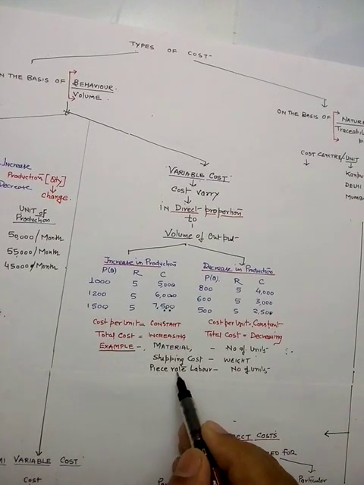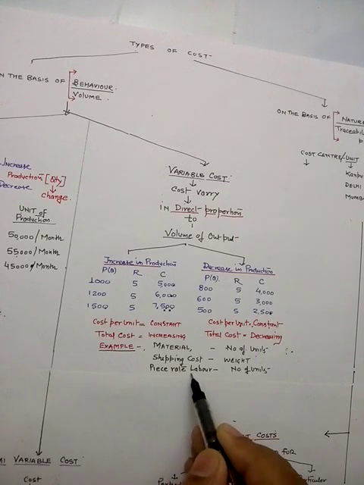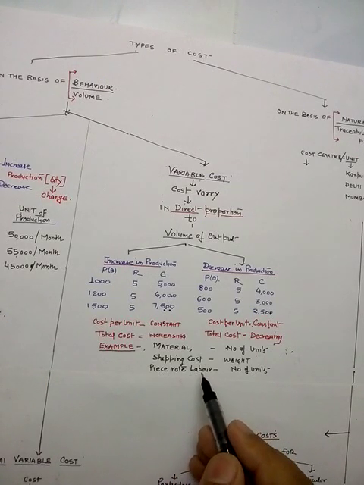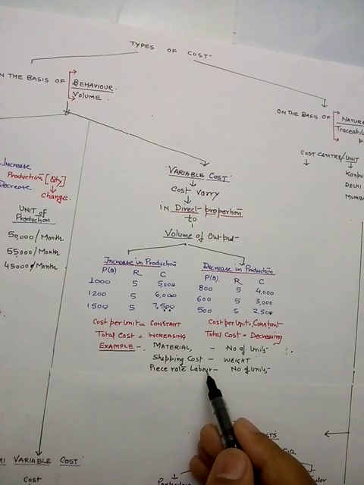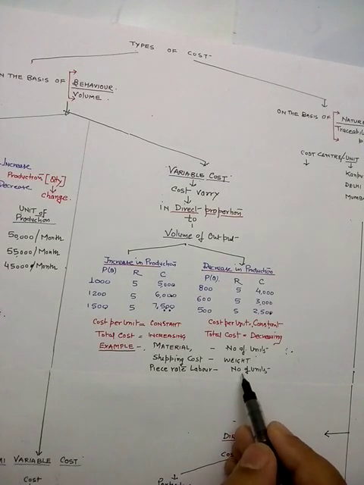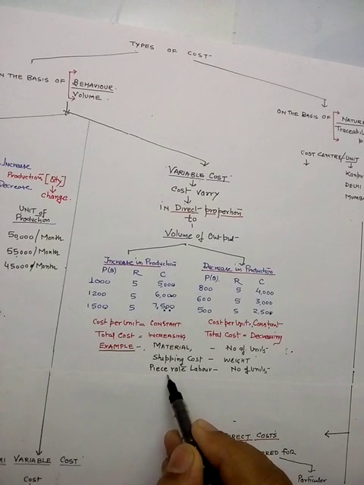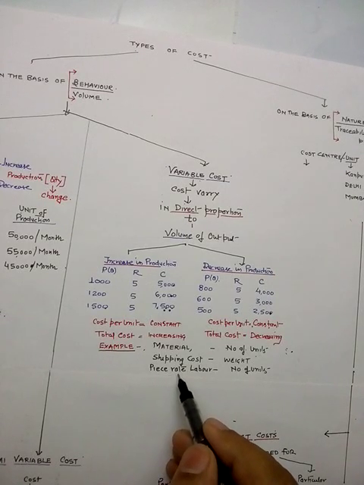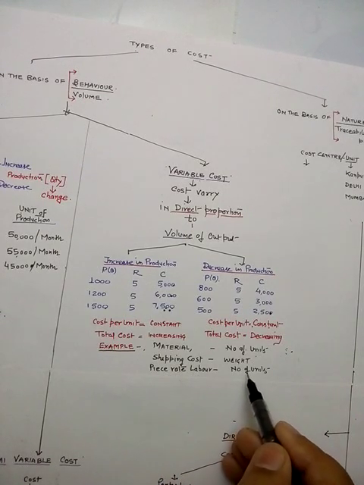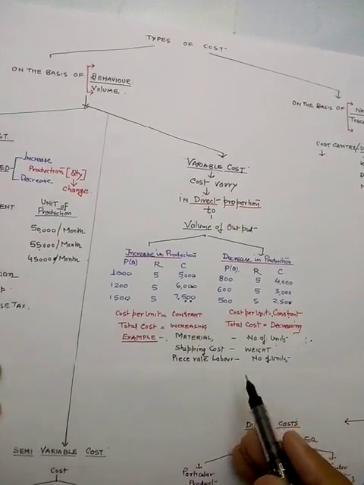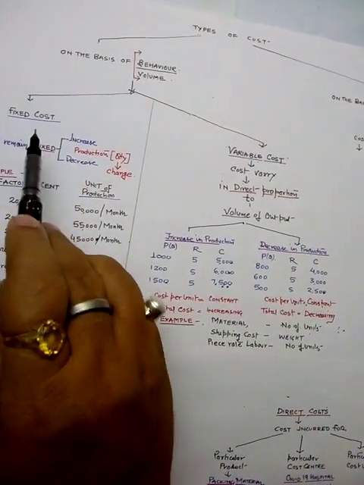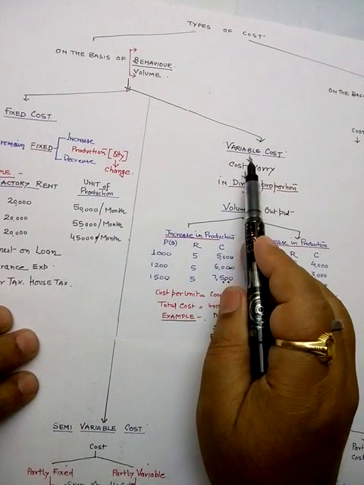So shipping cost is also an example of variable cost. Now the piece rate method, where the labor is to be remunerated on a per piece production basis. So as the number of units increases, the labor charges are also going to increase and decrease. Now I am coming to the middle of this. This is a fixed cost and this is a variable cost.